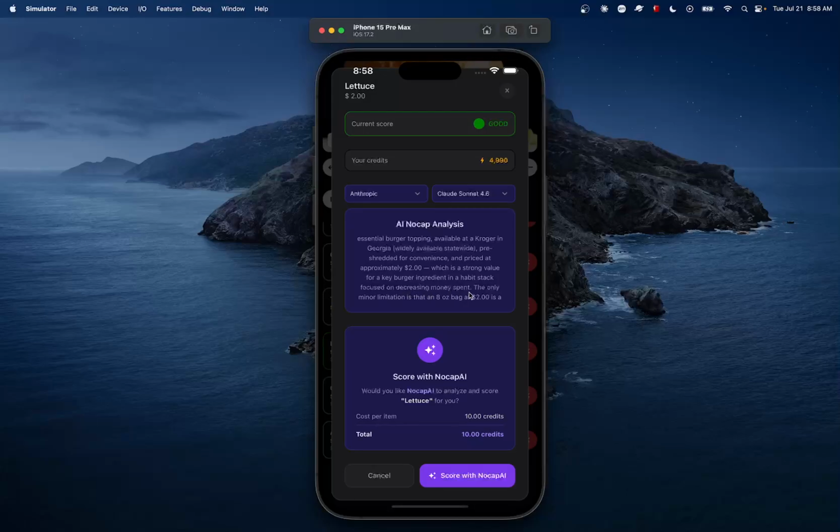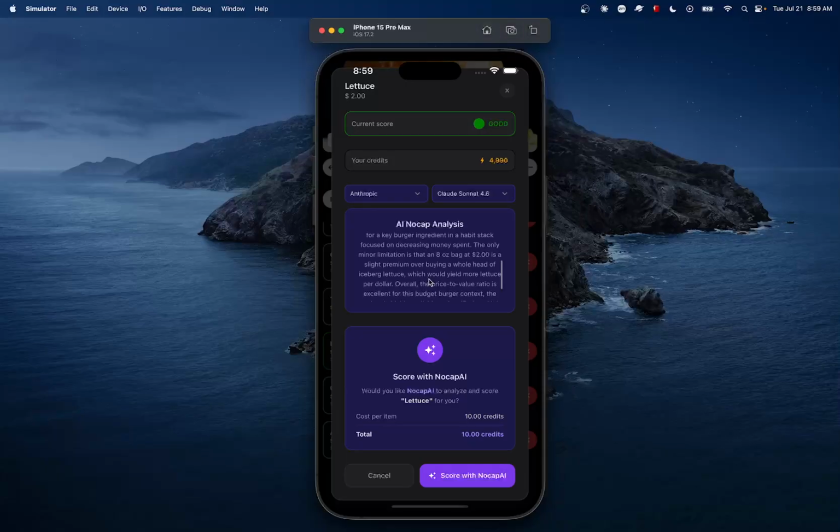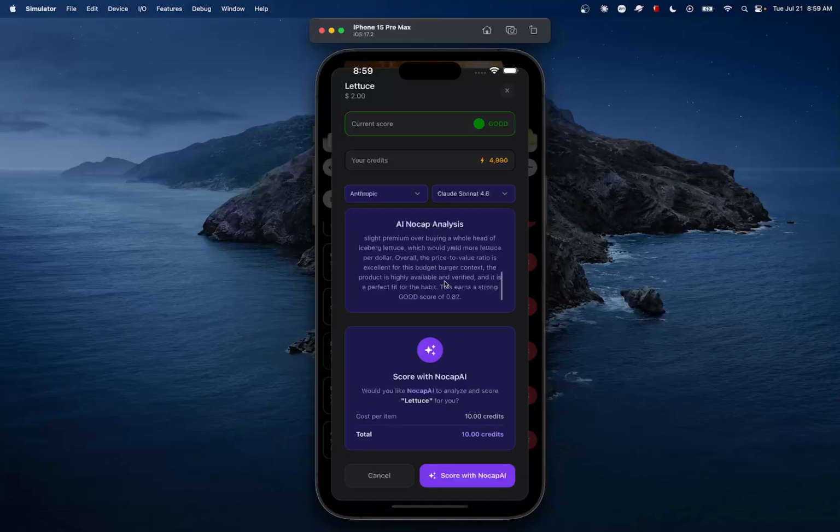The only minor limitation is that $2 is a slight premium over buying a whole head of iceberg lettuce, which would yield more lettuce. All right, so this one is scored at 82%.